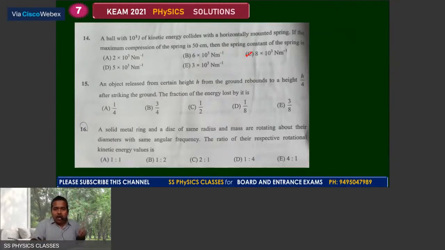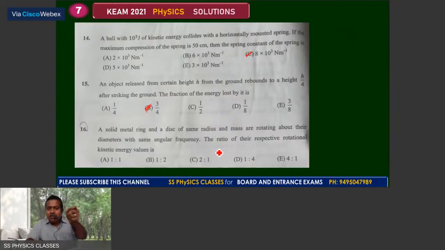Number 15. An object released from certain height h from a ground rebounds to height h by 4 after striking the ground. The fraction of energy loss with respect to the total energy. So if I initialize mg into h, then next one it got the energy of mg into h by 4. So that difference division by the energy, and you get the answer as 3 by 4. B is the answer.